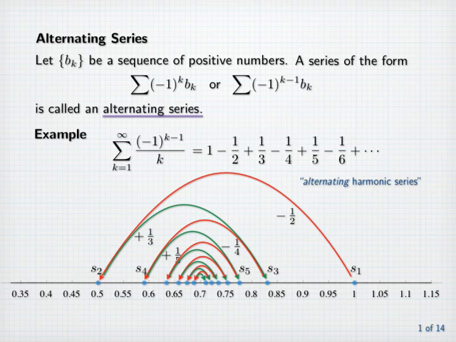To be a little more careful about this analysis, let's notice that the partial sums with odd indices are a decreasing sequence. S1 is greater than S3, S3 is greater than S5, and so on. Also, the partial sums with even indices form an increasing sequence. So the sequence of partial sums with odd indices, as well as the sequence of partial sums with even indices, are monotonic bounded sequences, and so must converge. Also, the differences between successive partial sums, that is, the terms of the series itself, approach 0, and so therefore these sequences approach the same limit, and that limit will be the sum of the series.